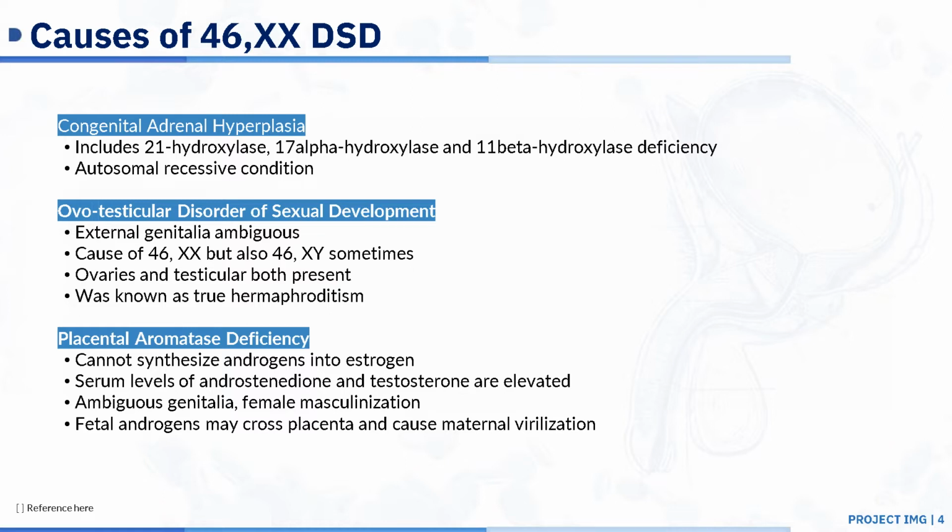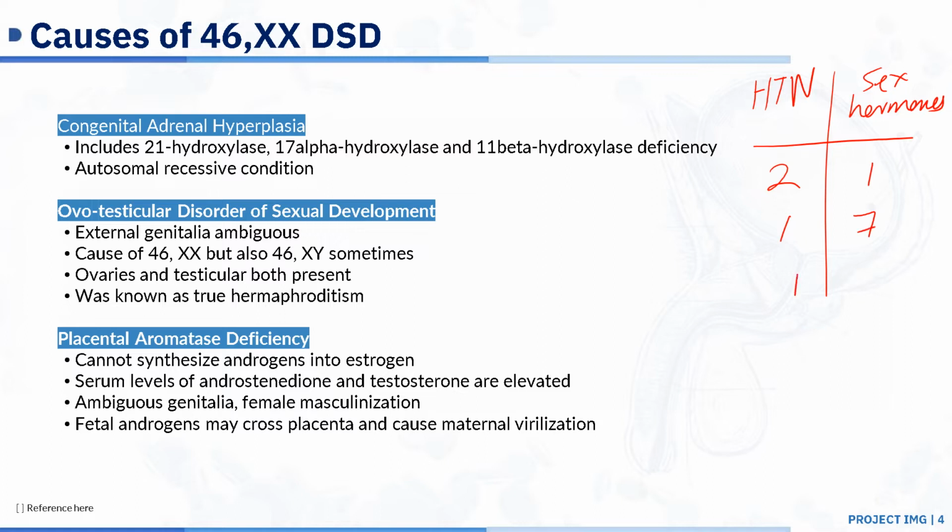You need to know how to differentiate between the three, and I can give you a quick trick to remember the little details. So you would want to draw a little chart. You have hypertension on the left side and sex hormones on the right. Make a little table and you will write down 21, 17, 11, and all your ones are up arrows.